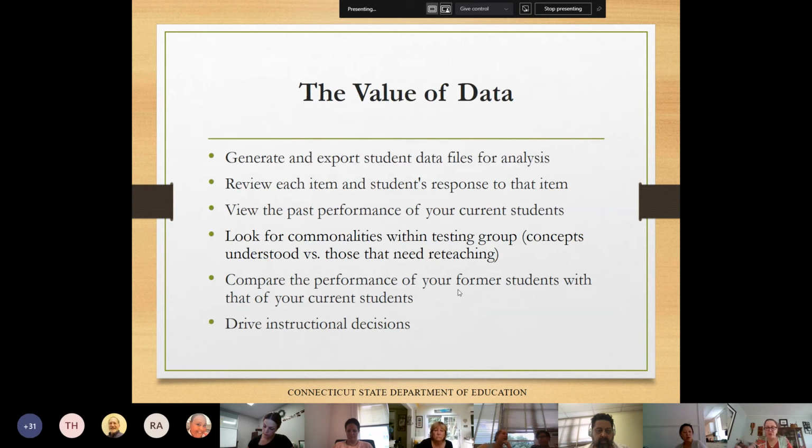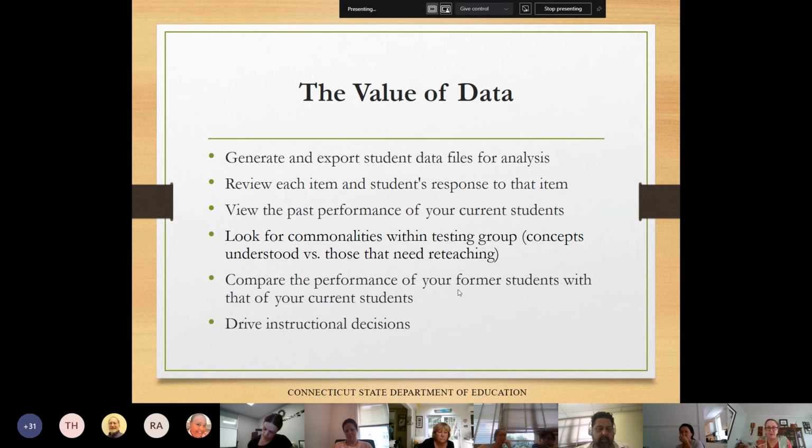Data is an important piece of making educational decisions with the interim assessments. There's an incredible amount of data available, and what a school or teacher chooses to do with the data is really the critical part of this.